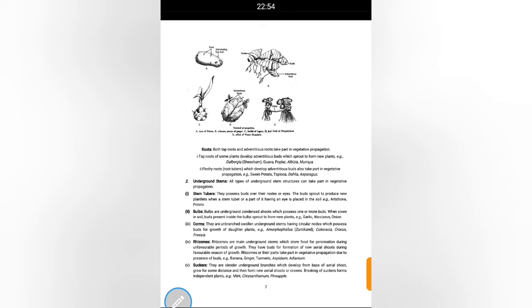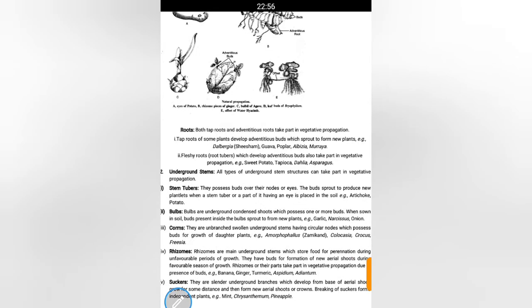Next are roots, like taproot and adventitious root. Taproots are roots having a primary root, next secondary, then from secondary, tertiary roots arise. These are taproots. But adventitious root means like onion.